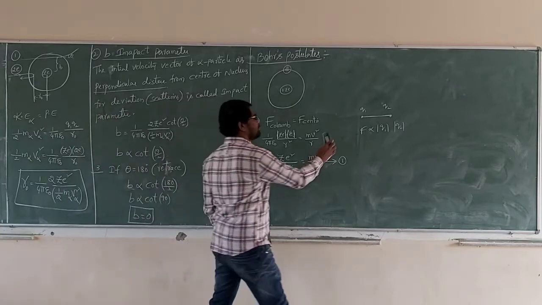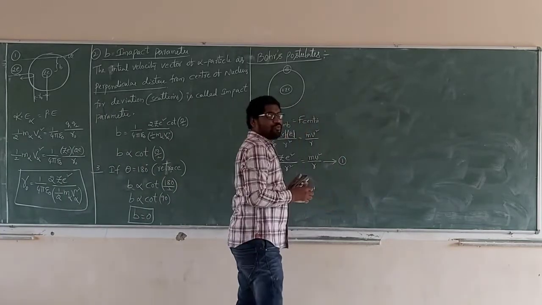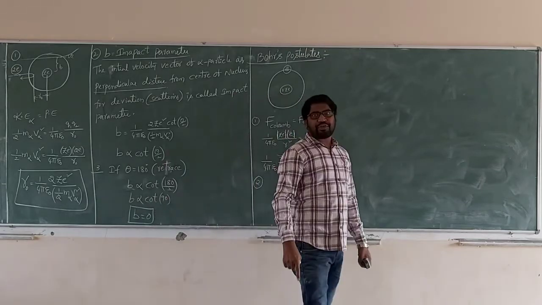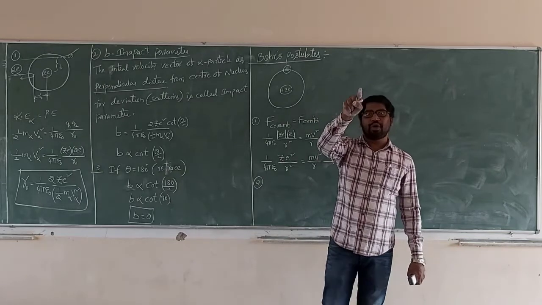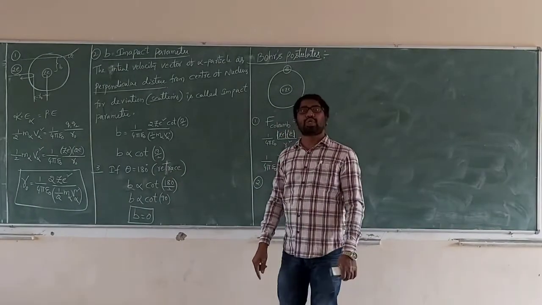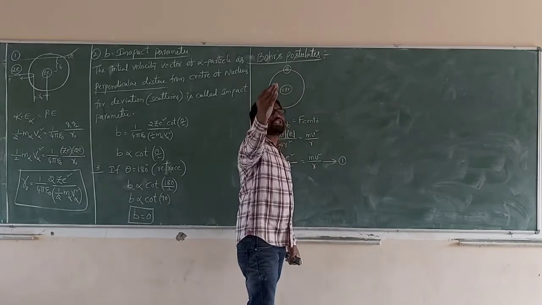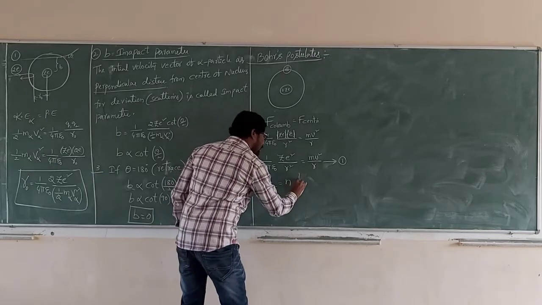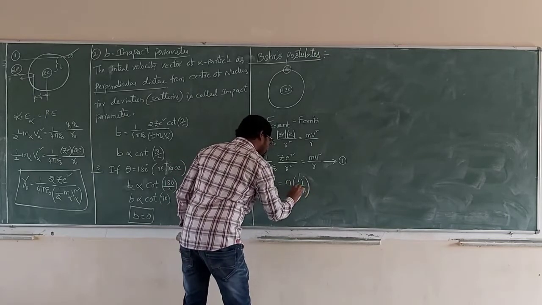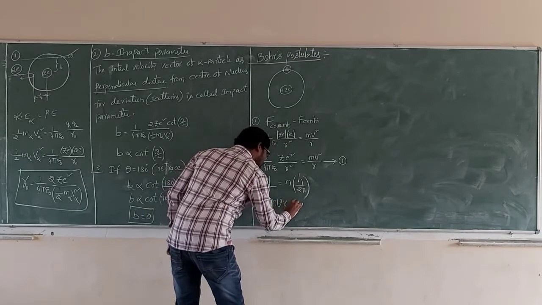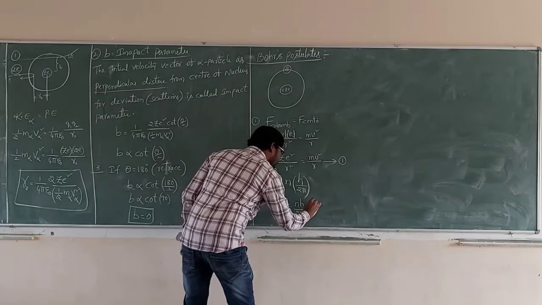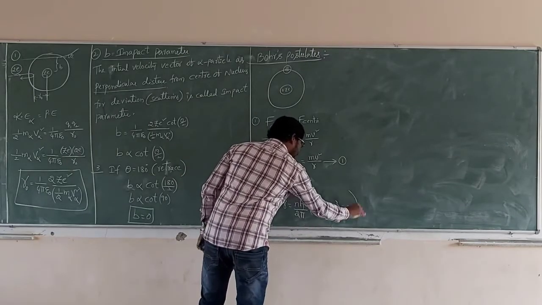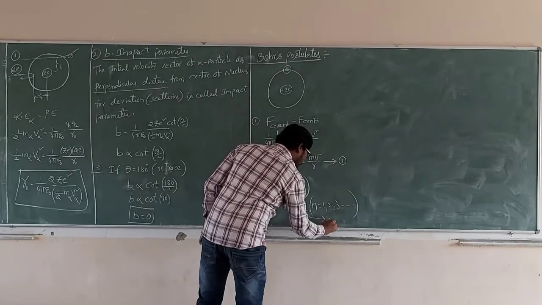This is the first equation of both questions. Second one, the angular momentum of revolving electron. The angular momentum of revolving electron is equal to an integral multiple of h by 2 pi. L, that is mvr, is equal to nh by 2 pi, where n is equal to 1, 2, 3, 4. This is equation number 2.